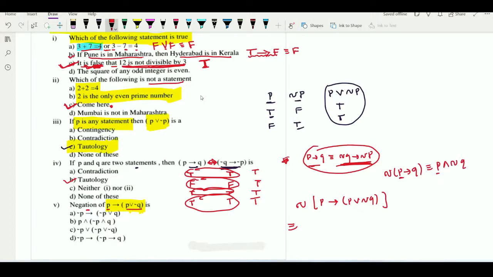तो ये जो फर्स्ट पार्ट है यहाँ पे एज इट इज रखो, यहाँ पे भी फर्स्ट पार्ट P है, so P as it is, and negation of Q means negation of second part. So negation of second part means negation of P or negation Q. So P, keep it as it is. I am applying negation on this bracket, so here negation of P or will get converted into and, and negation of negation Q will be equal to Q. So in this way we have got the negation of this statement. Observe that it is given in B option. So B option will be the negation of the given statement.